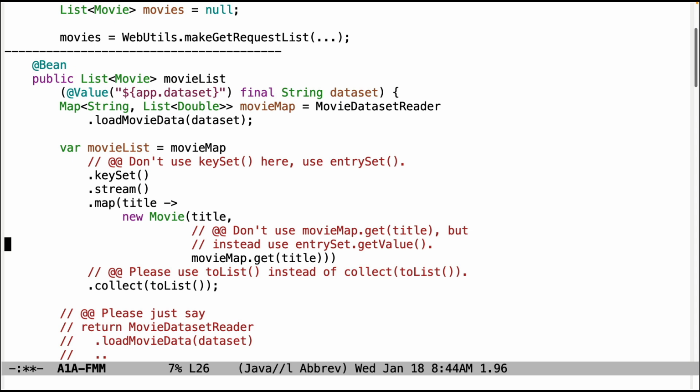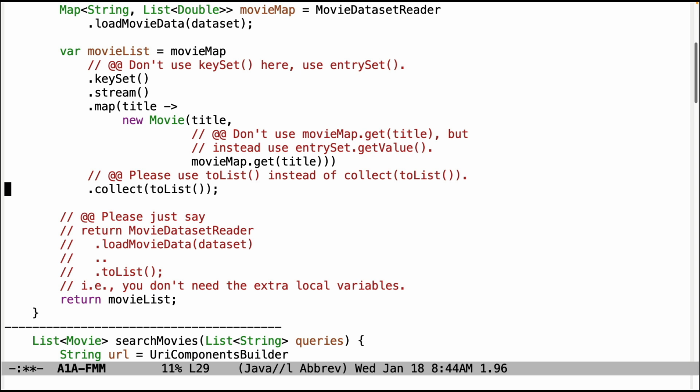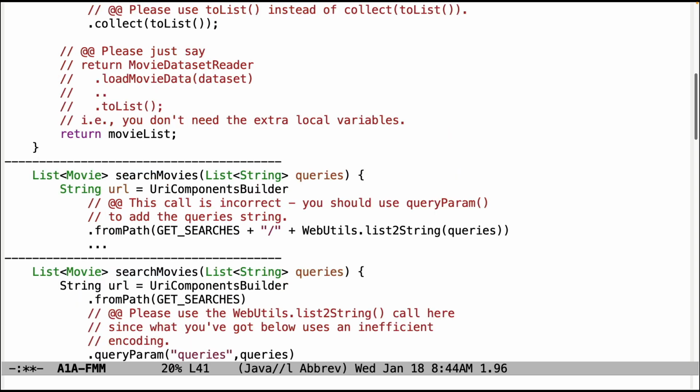Also, please get in the habit of using toList instead of collect toList or toCollection, more concise. Also, once again, don't create a local variable just to turn around and return it. Return the results directly, less things to go wrong.